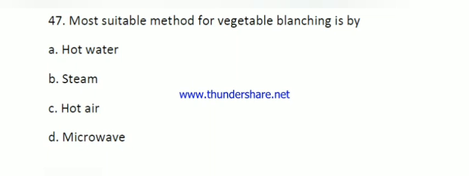Here the question number 47. Most suitable method for vegetable blanching is by. Blanching is generally done by hot water treatment. By giving hot water treatment, we generally inactivate the enzyme which is present in fruit and vegetable. To inactivate the enzyme, the right answer is hot water treatment.